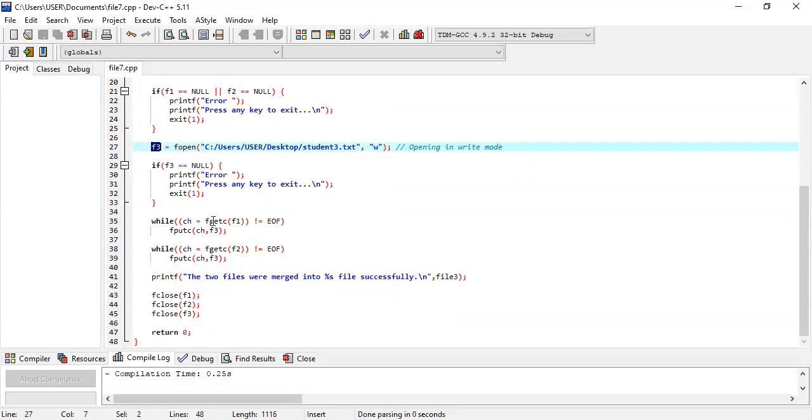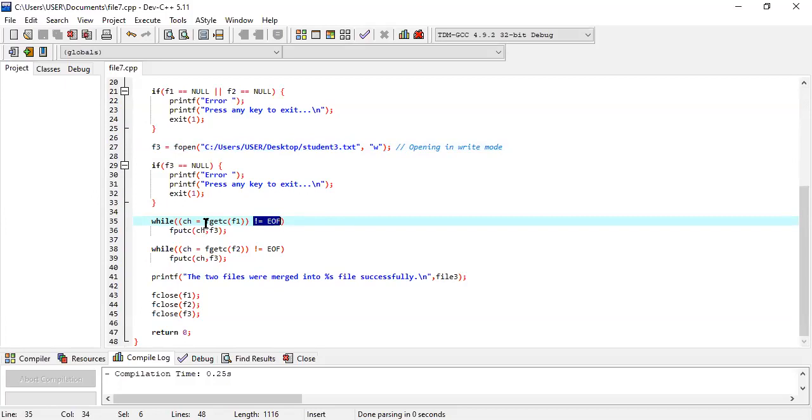Now the point is you read from F1 character by character, not the whole thing at a time. Character by character means first time S, second time T, third time U, something like that. As well as you compare that this is not the end of file, and this is stored in the variable ch.